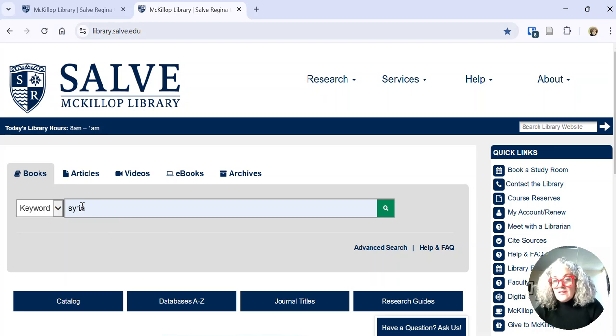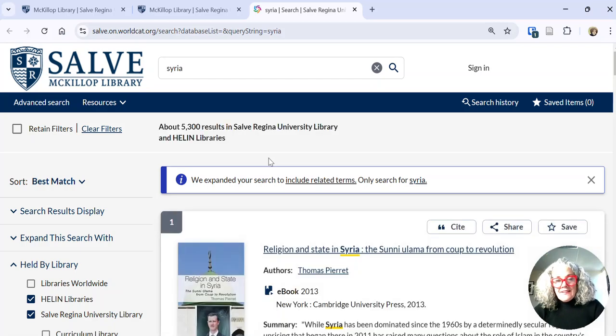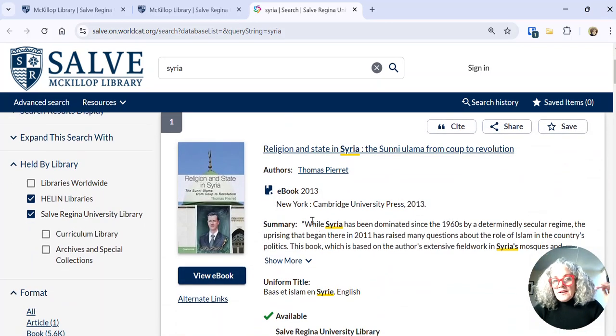Syria. It's good to use as few words as possible when you're searching in our library catalog, because the catalog is searching only the title, author, summary, content, and Library of Congress subject heading fields. So it's not a lot of text. So you want to use as few words as possible.